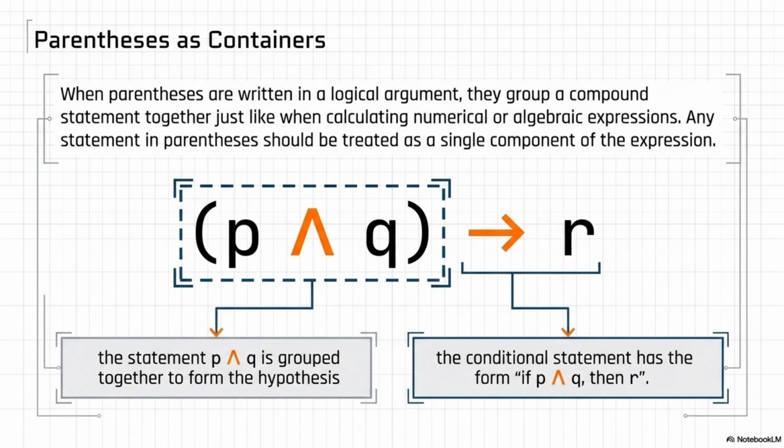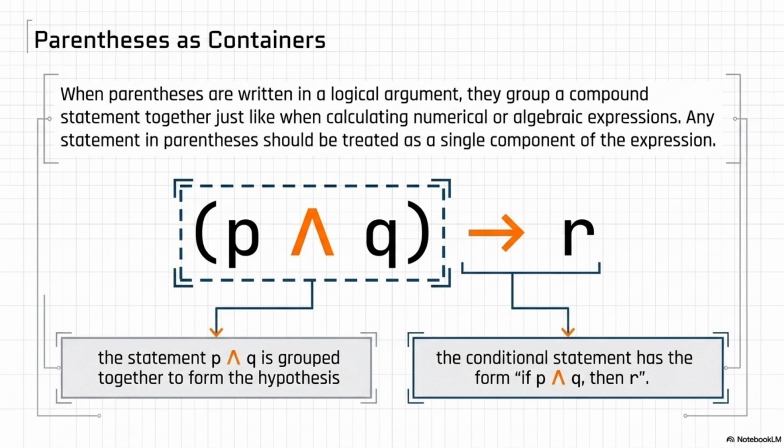Okay, we have our three variables, P, Q, and R. Now imagine reading this formula. Open parenthesis, P and Q, close parenthesis, then the conditional right arrow pointing to R. So what does this all mean mechanically? The parentheses are a container. They are forcing us to deal with the P and Q combination as a single unified block before we even look at R.